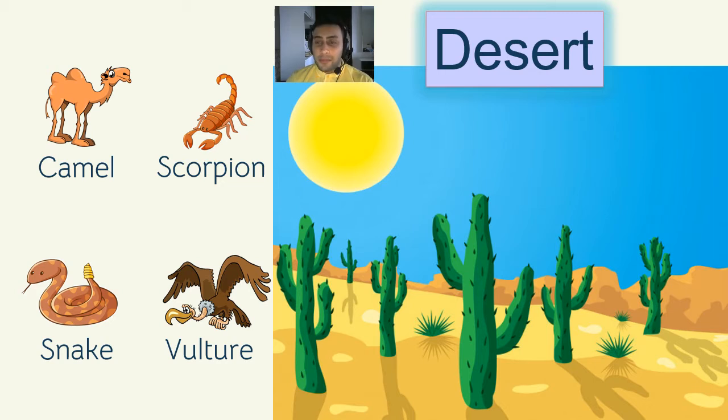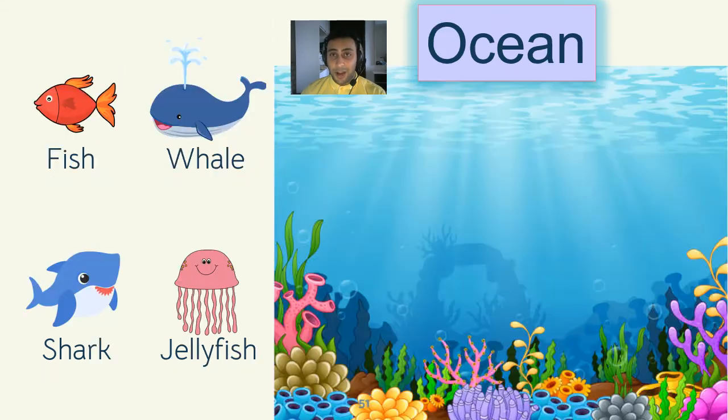So this habitat is called a desert. In desert, it's very hot and dry. So animals like camel, scorpion, snake, vulture, these animals live in the desert. Now guys, some of these animals live in other habitats. For example, a snake can live in other places too. A vulture can live in other places too. So this is desert. Great job.